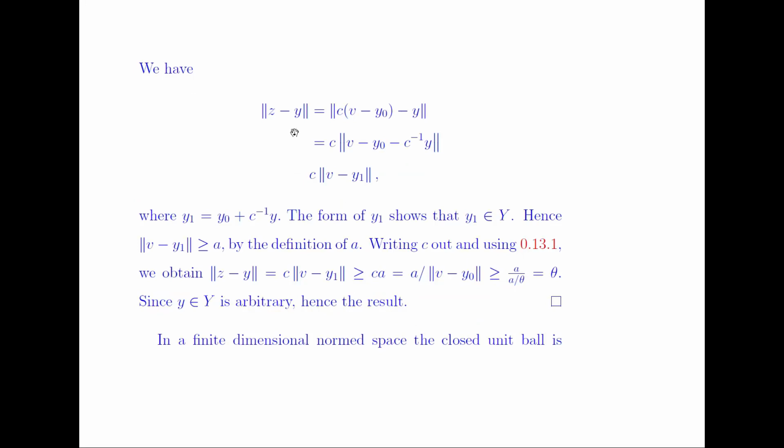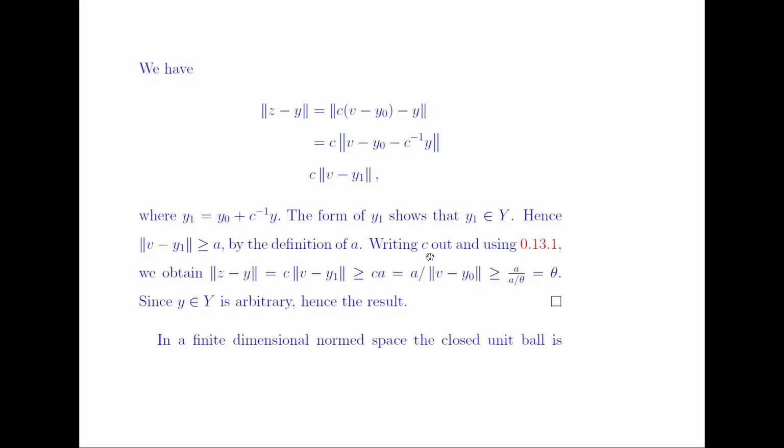So we have the norm of z minus y, which is equal to the norm of c times (v minus y naught) minus y. We can take c common by using the definition of norm. This is equal to the modulus of c, and because c is positive, it is c times the norm of v minus y naught minus c inverse y. Suppose that this is y1. So this is equal to c times the norm of v minus y1. This form of y1 shows that y1 belongs to Y. Hence the norm of v minus y1 is greater than or equal to a by the definition of a.